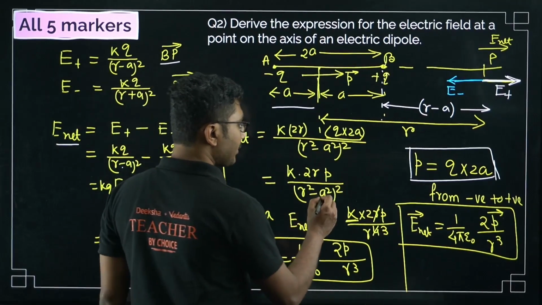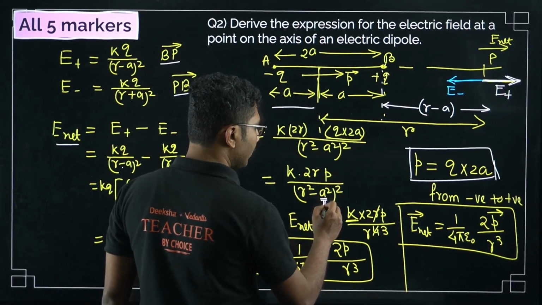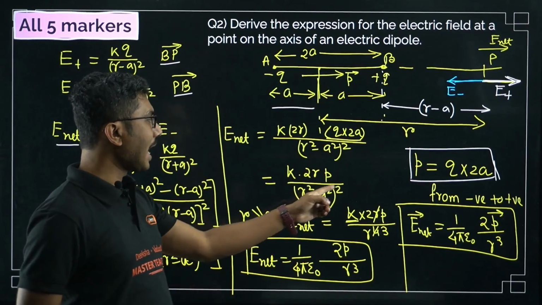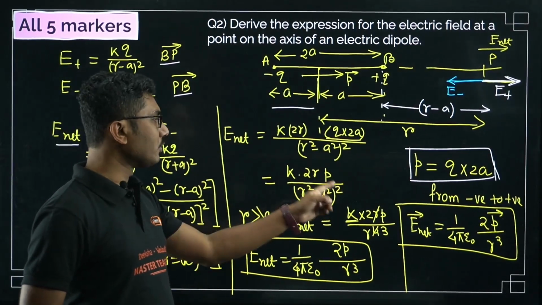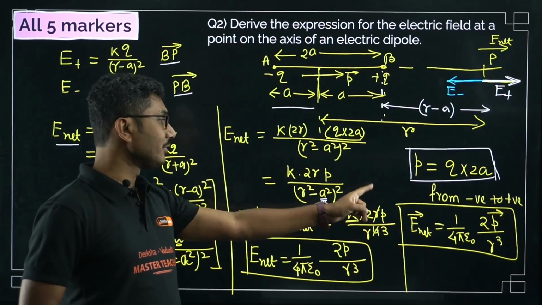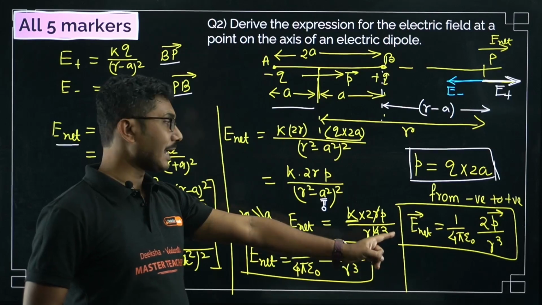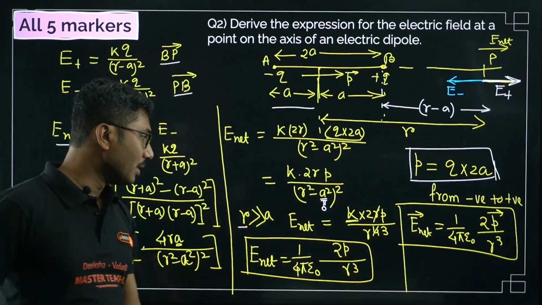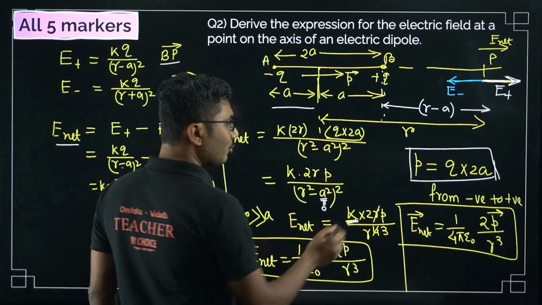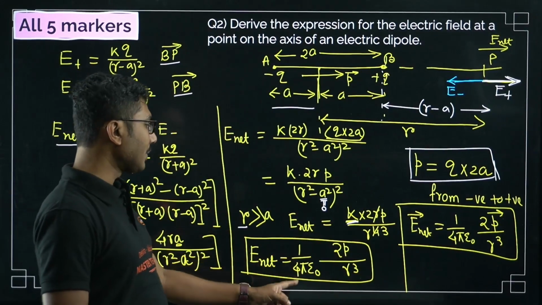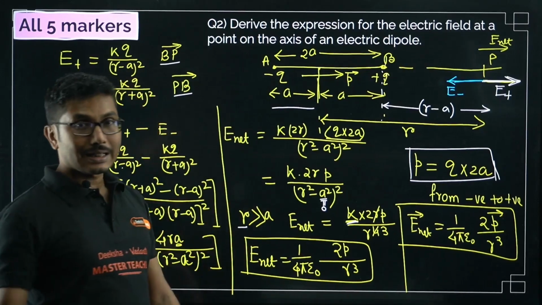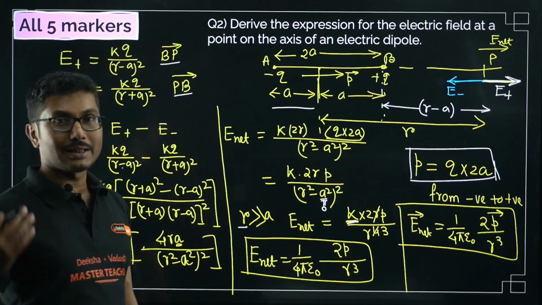Now what is the approximation? We put this a equals 0. So a equals 0 means only r square, and there is a whole square. So (r square) whole square is r to the power 4. Now there is an r in the numerator as well, so one of the r will be cancelled, and we are left with r cube. So the final net is 1 by 4 pi epsilon naught. Now it is time to put the value of k here, so 1 by 4 pi epsilon naught 2p by r cube.